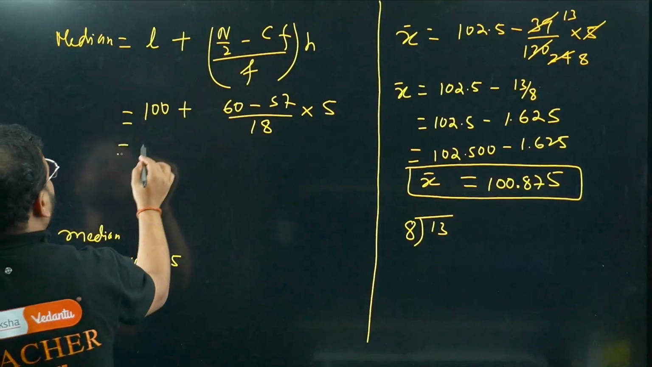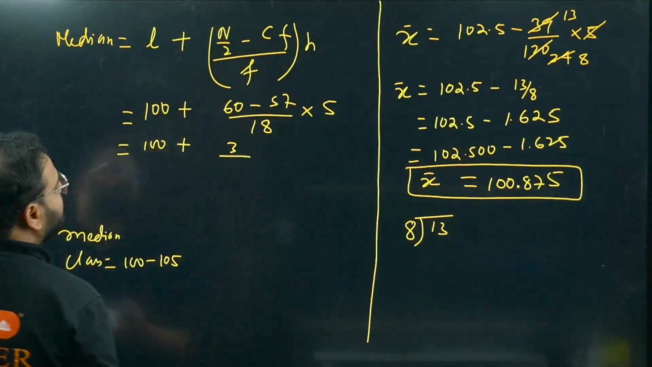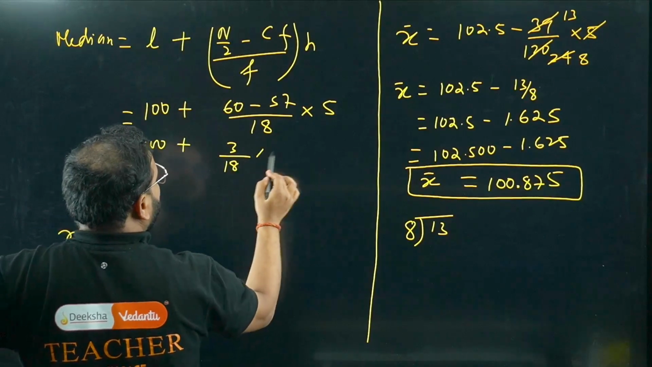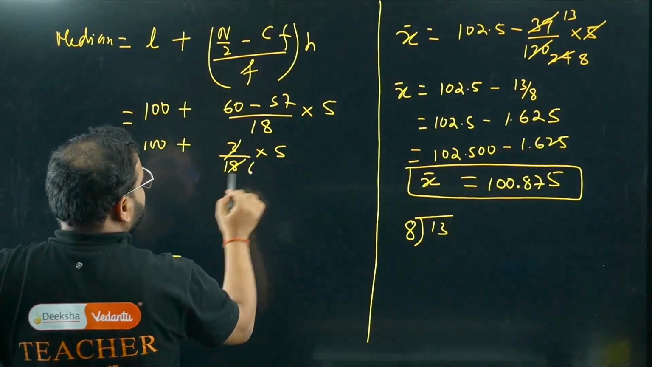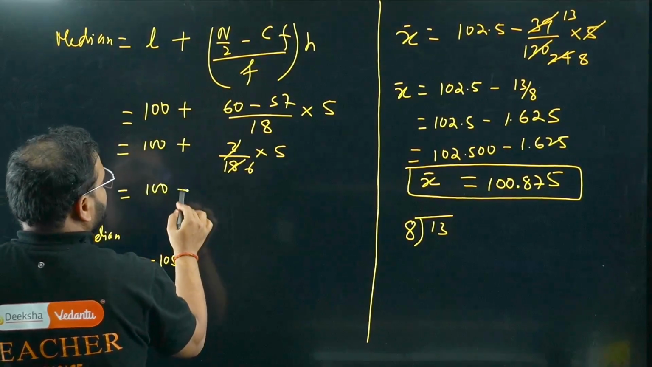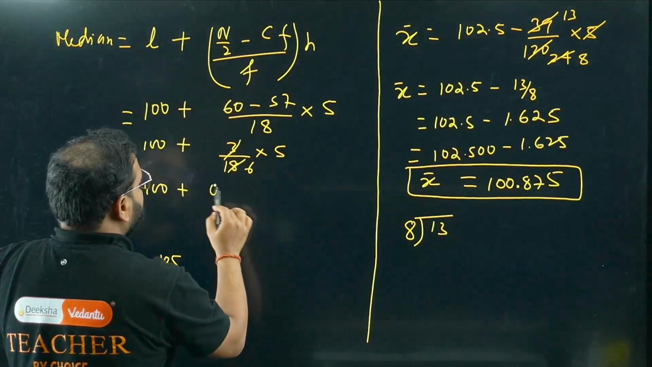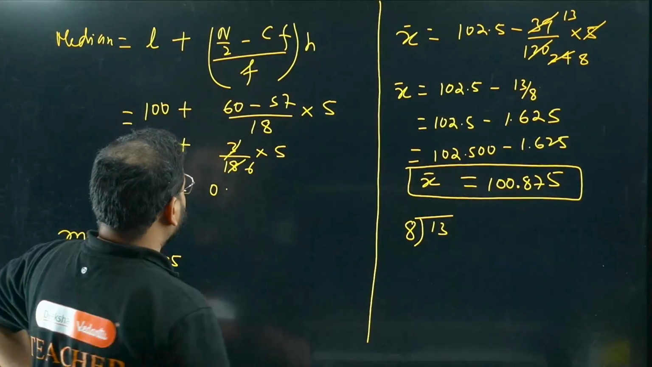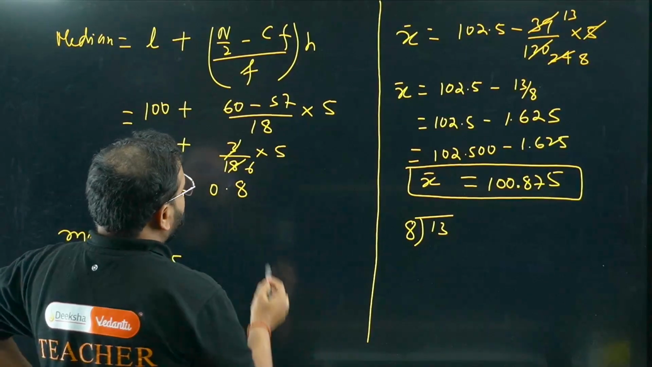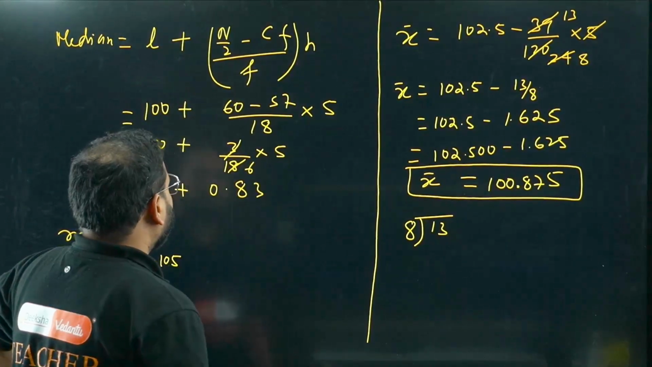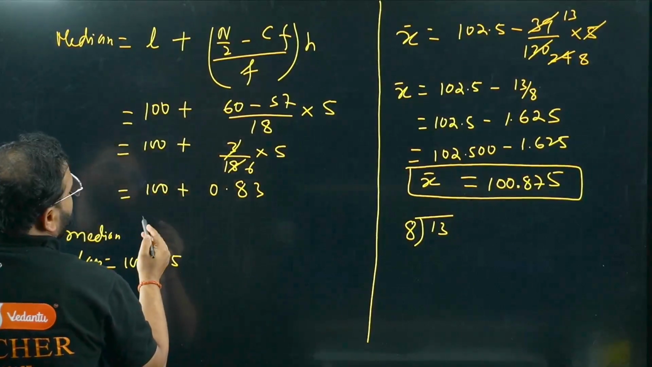Okay, let's have a look. 100 plus 3 by 18 into 5. Class size is 5 only. 3 sixes are 18. What I'm getting is 100 plus 5 by 6, right? So I have to do this with the decimal point. Point will come, it will make 50. 6 eights are 48, we have 2 there. So 20, 6 threes are 18, again it will come 2. Keep going like this.